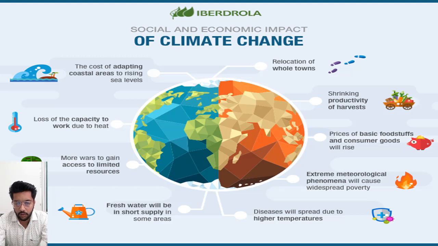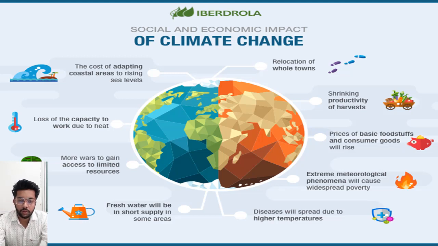We are going through a very great pandemic which is called coronavirus. The main reason for the spread of coronavirus is temperature. Do you know that the main reason for the spread of the coronavirus is temperature? We have seen a decrease in the number of patients in winters, but when the summers came again, the pandemic has risen again. So the disease will spread due to higher temperature. This is a major consequence of the climate change.